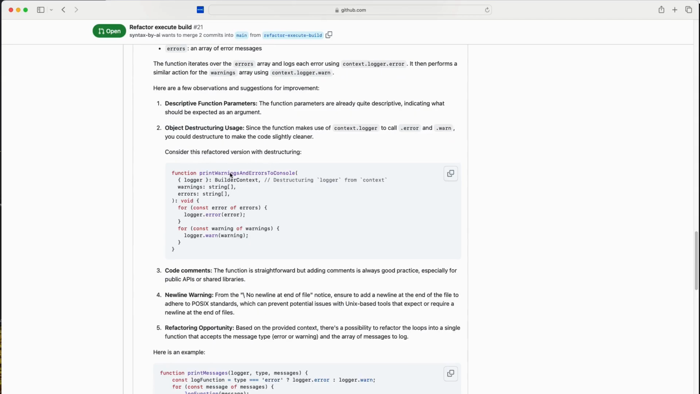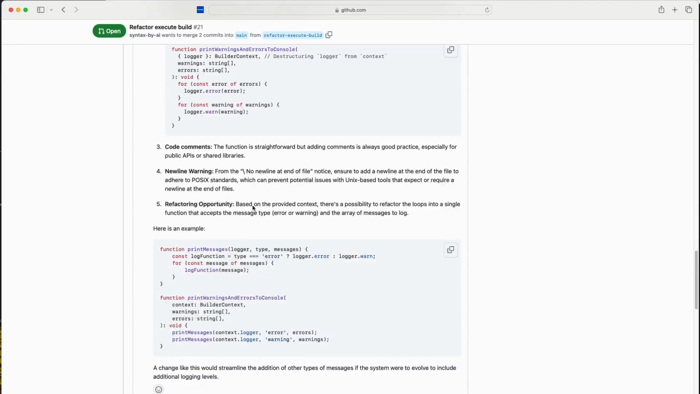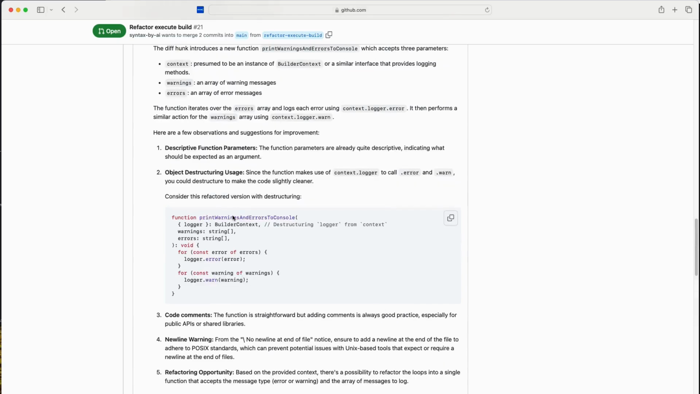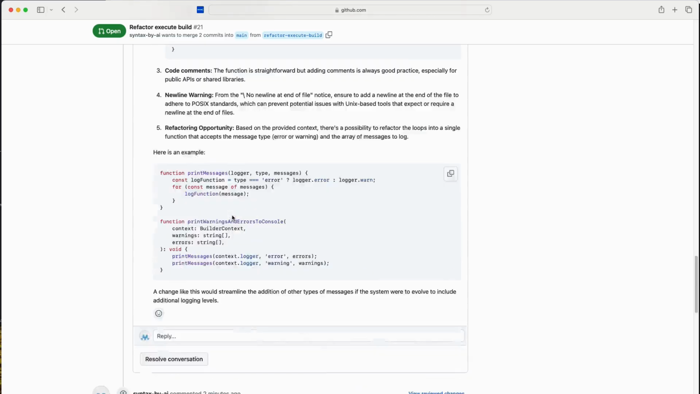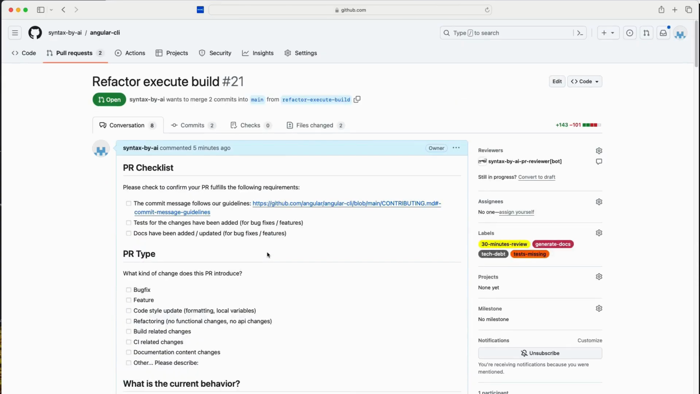Okay, so we have print warnings and errors to console, which returns nothing. For errors, error of errors. Okay, let it return error. Here for warnings, return warn. Yeah, makes sense. Refactoring opportunity. Okay, so we have print messages, and that's how we could print those messages. All right. So we have quite a few suggestions made. Let's refresh and have a look at the other one if it's already there.